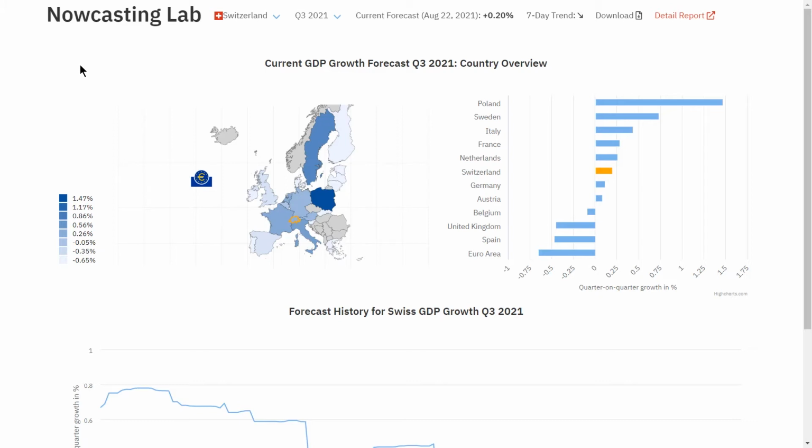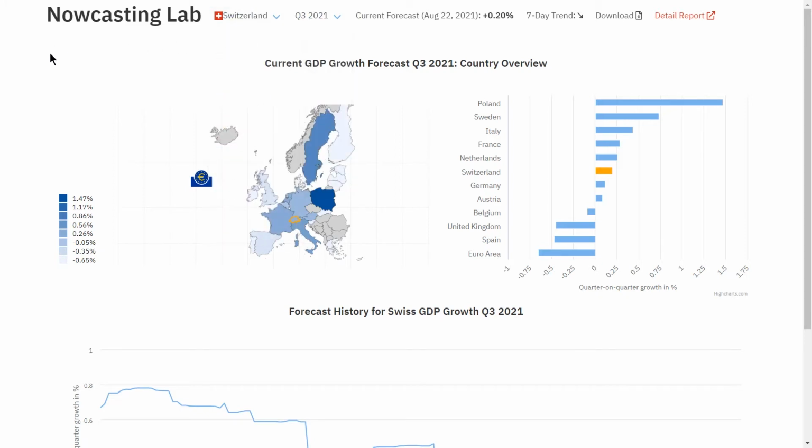The Nowcasting Lab is a real-time testing environment for forecasting and nowcasting models. Their predictions for GDP are published on our website daily. The main page is generally divided into 3 sections. First, the tab bar where you can choose a country and a target period.